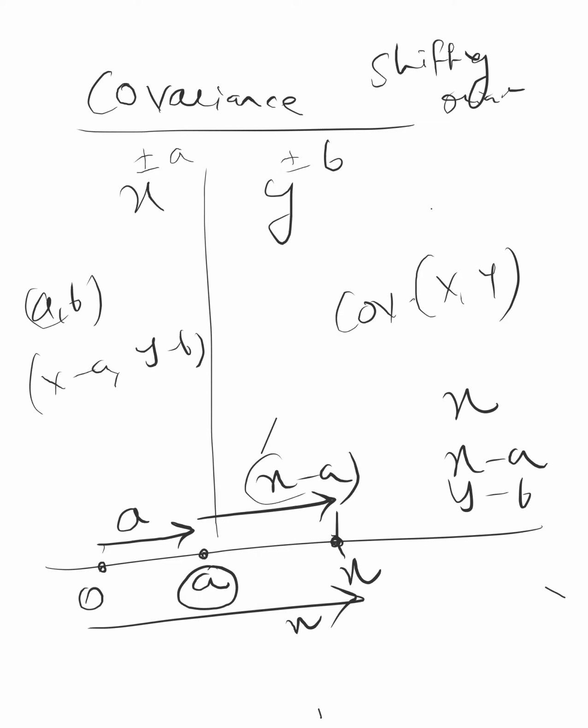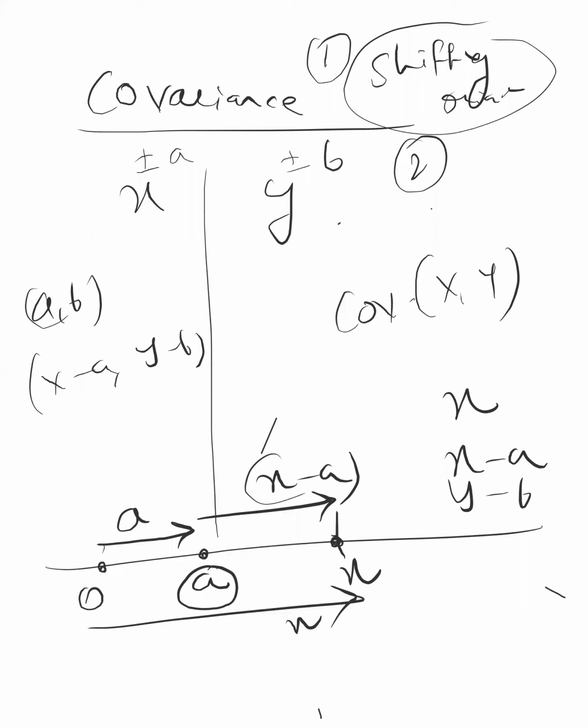And when you shift the origin, RD Sharma says there is no change in the value of covariance. He has proved it also, which we need not do. But he also told one more thing. This is called shifting the origin. That is one thing. And the second thing he tells about is change of scale.